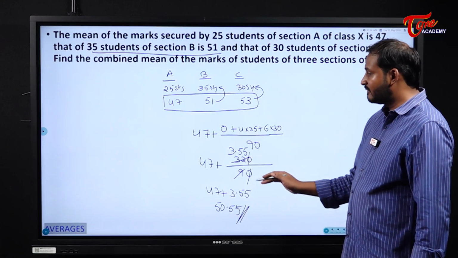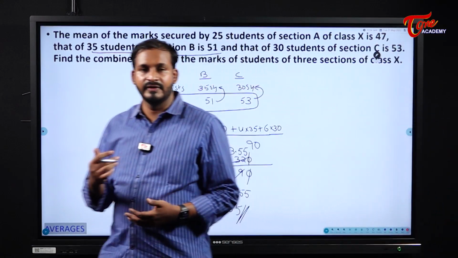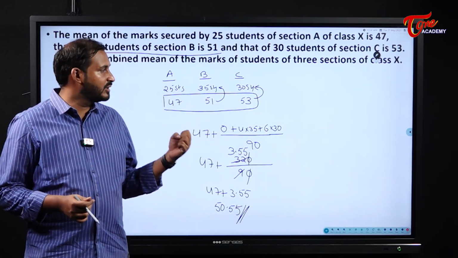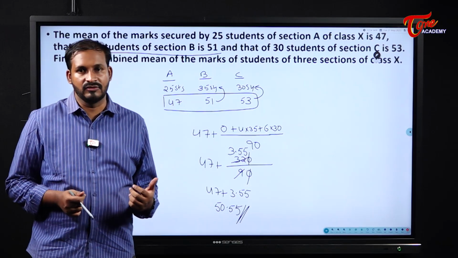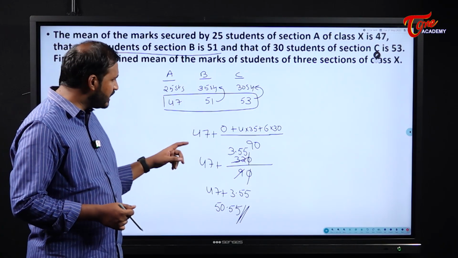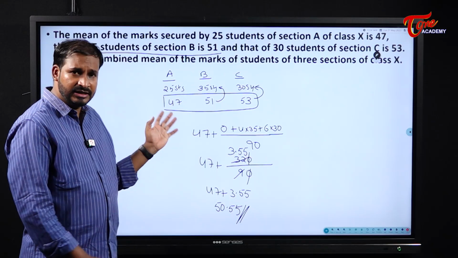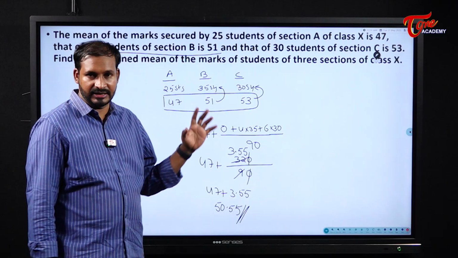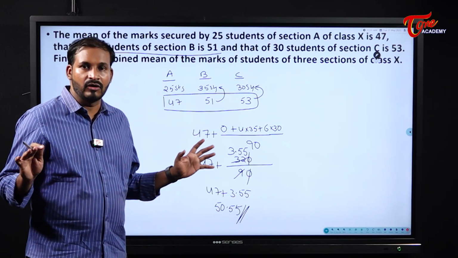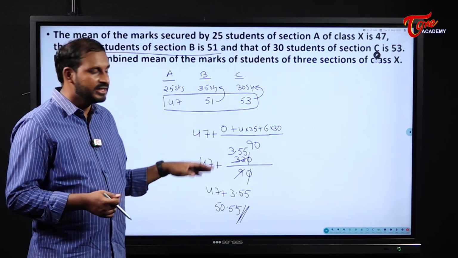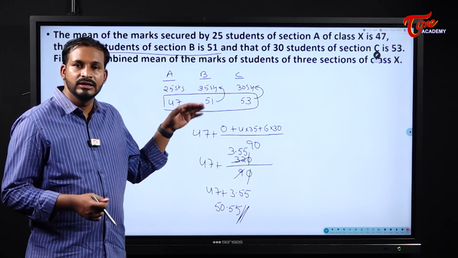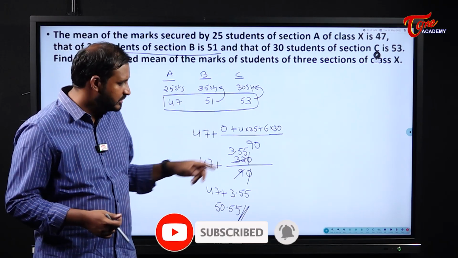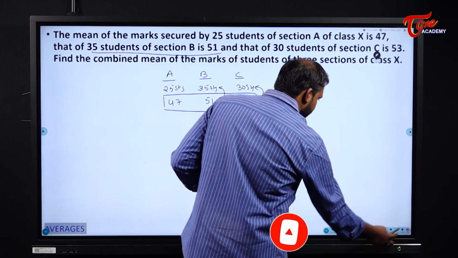So in this manner, whenever there is a group of people, how will we solve it? We will take the minimum and try to observe the difference. We always solve the problems by using the deviation method only. That is the most effective method. And remember, if you want to find it in a traditional manner, you will need to multiply 47 with 25, 51 with 35, 53 with 30. You will get 3 values. You need to add all those 3 values and divide it by 90. Anyway, more or less the same thing, you will come to the same concept. But that will take a lot of time for us. Okay, understood? Now next we will see the next one.